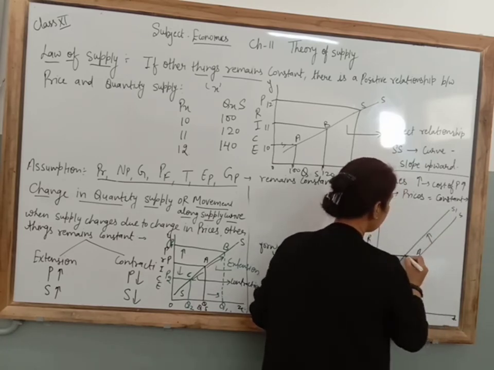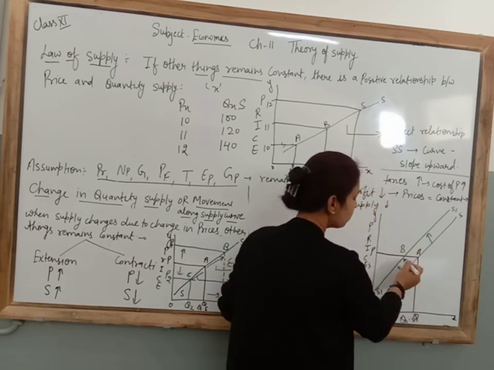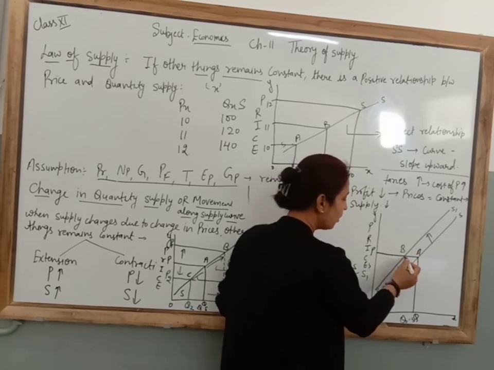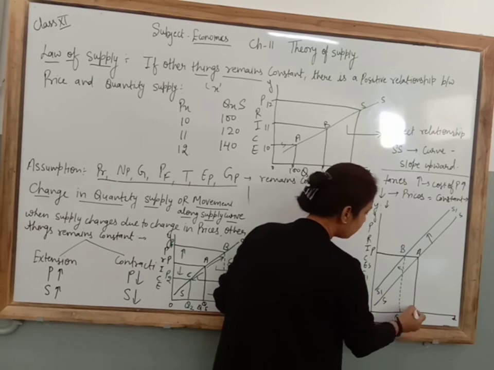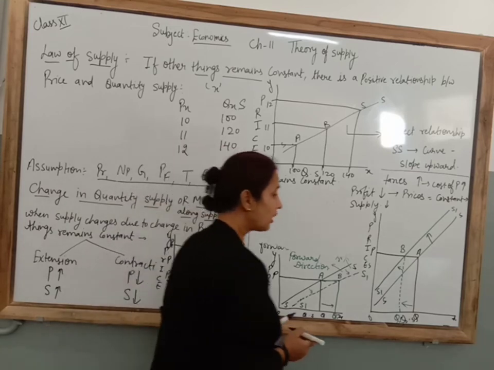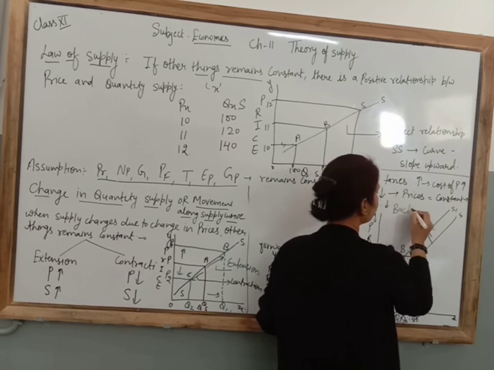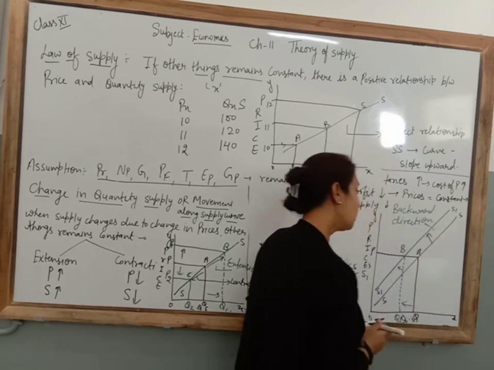Clear? It cuts at which point? B point. You can see very easily prices are constant, but the new supply curve cuts at which point? B point. Now draw it. Quantity supplied decreases due to change in the taxes. So you have to write in the explanation, the supply curve shifts in which direction? Backward direction. And what is the reason behind it? Due to increase in the taxes.